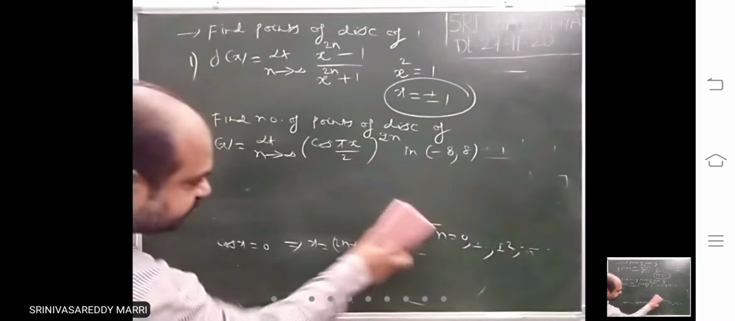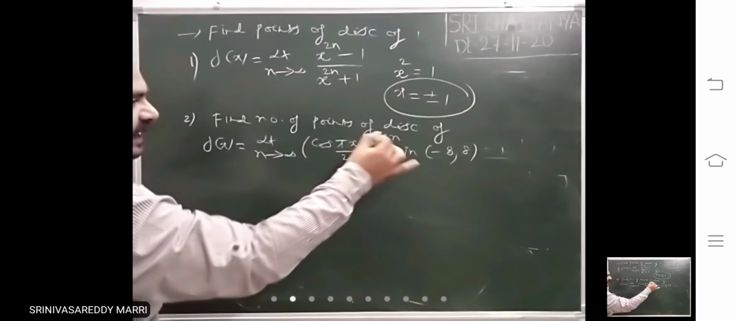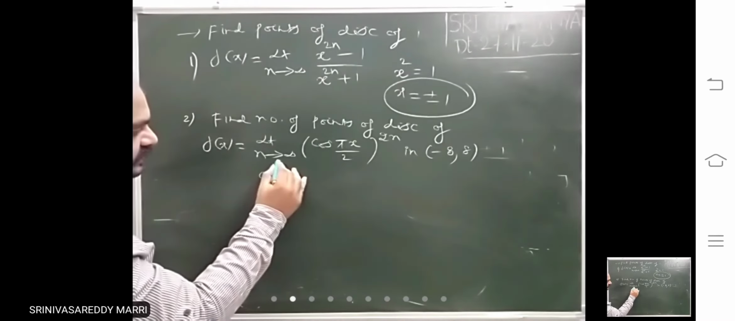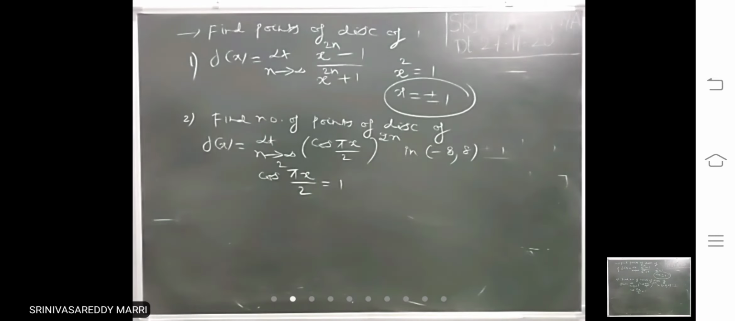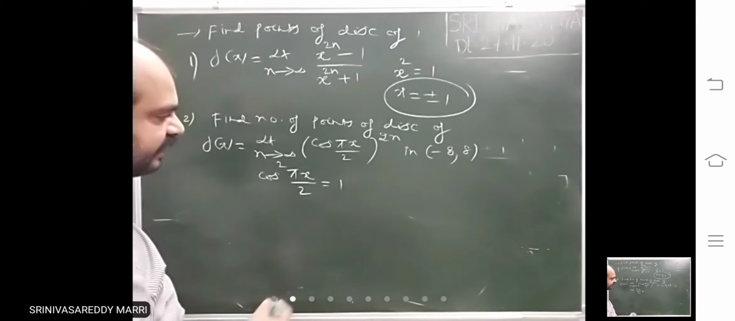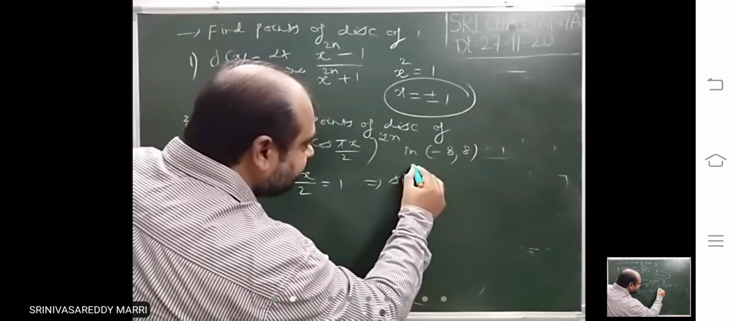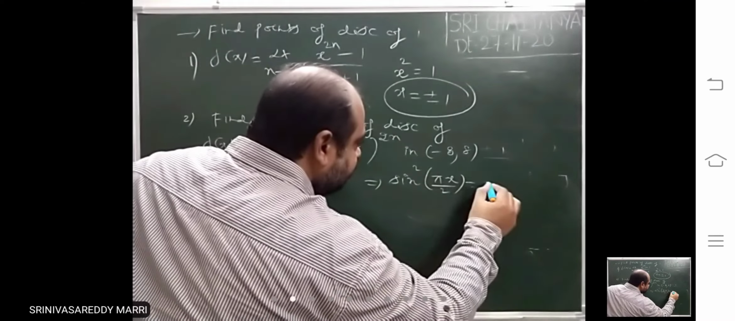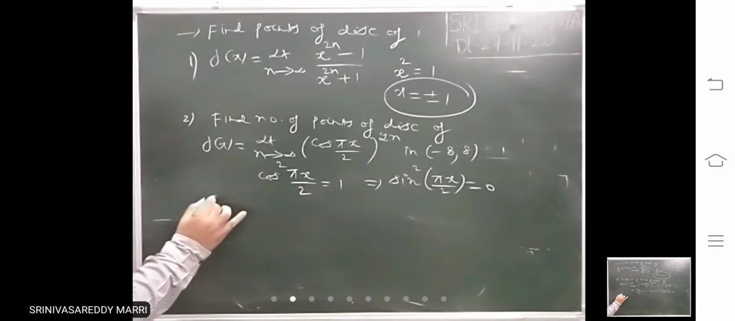So limit n tends to infinity problems, where will be discontinuities? Leave this n and equate remaining to 1. That means cos square pi x by 2 equal to 1. At these points, it will be discontinuous. That means bring that side. 1 minus cos square is what? Sin square pi x by 2 equal to 0.